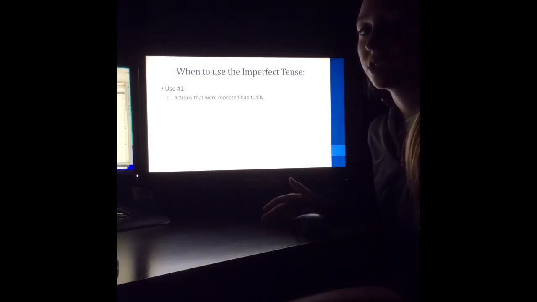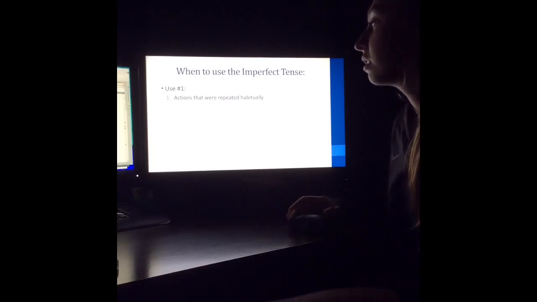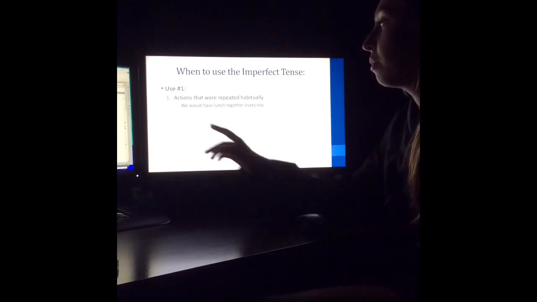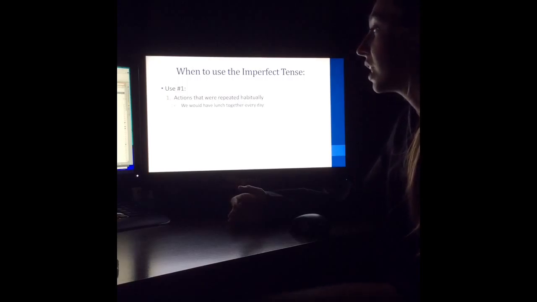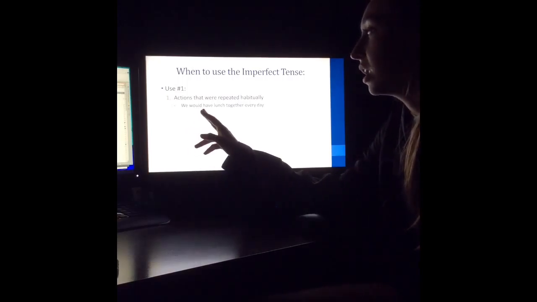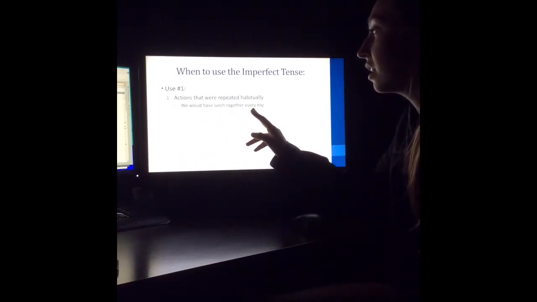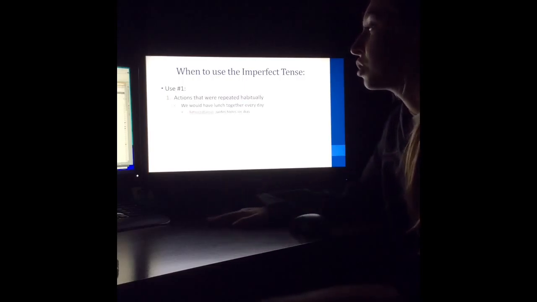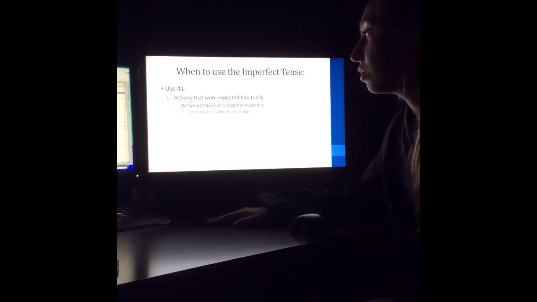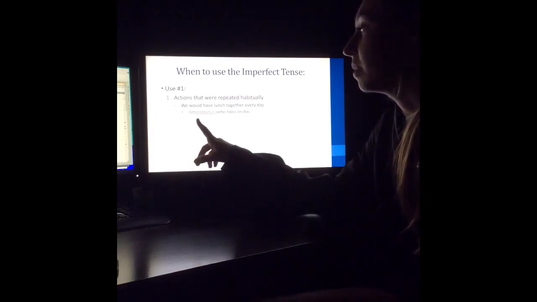Now there are different ways to use the imperfect tense. The first way you use the imperfect tense is for actions that were repeated habitually. So for example, we would have lunch together every day. You would use the imperfect tense for this because you're saying that we would have done something in the past, and then every day is what is being repeated. So this would translate as almorzábamos juntos todos los días. And your verb that you were conjugating in the imperfect tense would be almorzar.